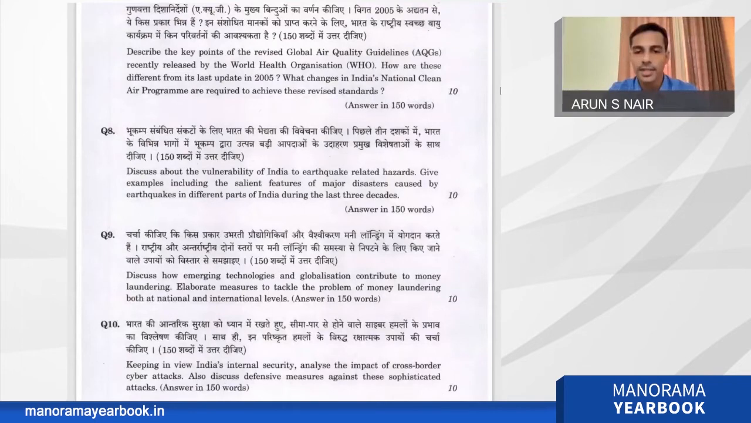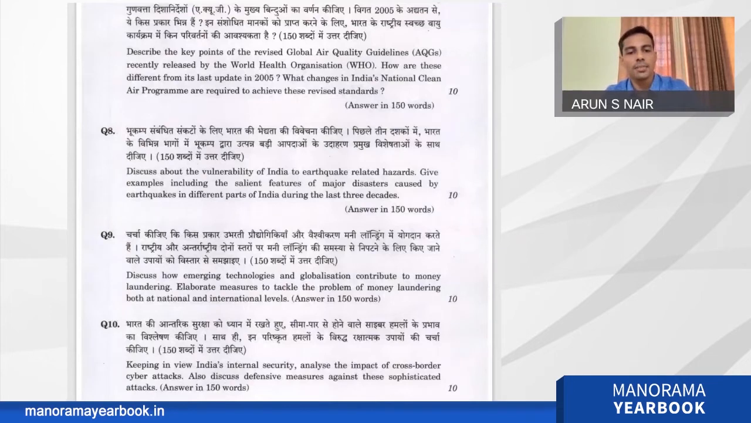So that question number 8 is a very direct question from disaster management. Again, it's a simple question because different parts are there, but it is simple to address and it's a 10-mark question. Now we can go to the next question, question number 9. Discuss how emerging technologies and globalization contribute to money laundering. Elaborate measures to tackle the problem of money laundering, both at national and international level.